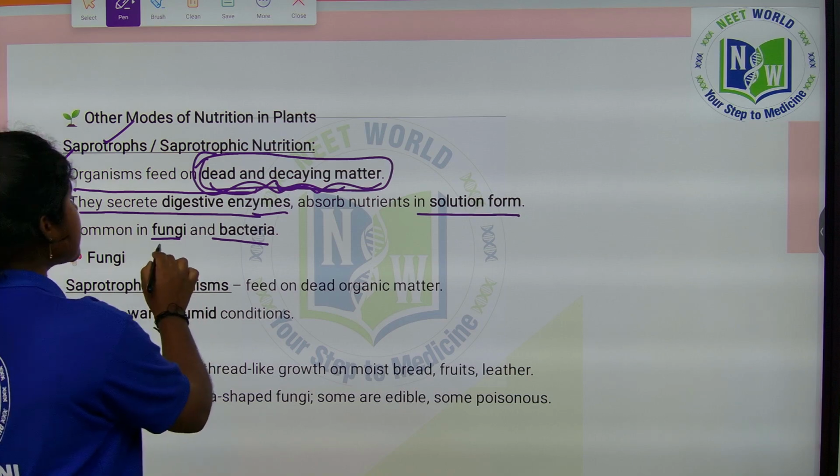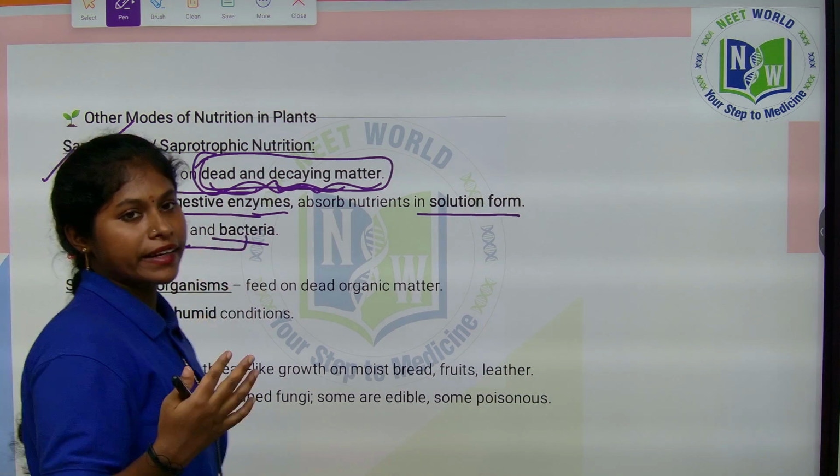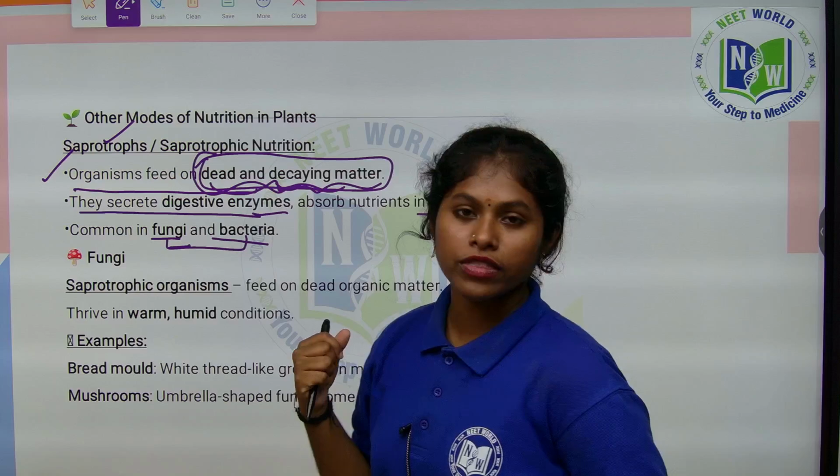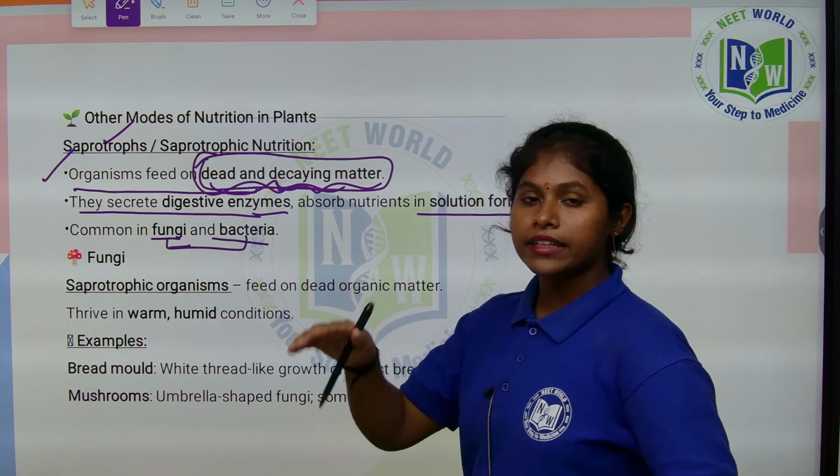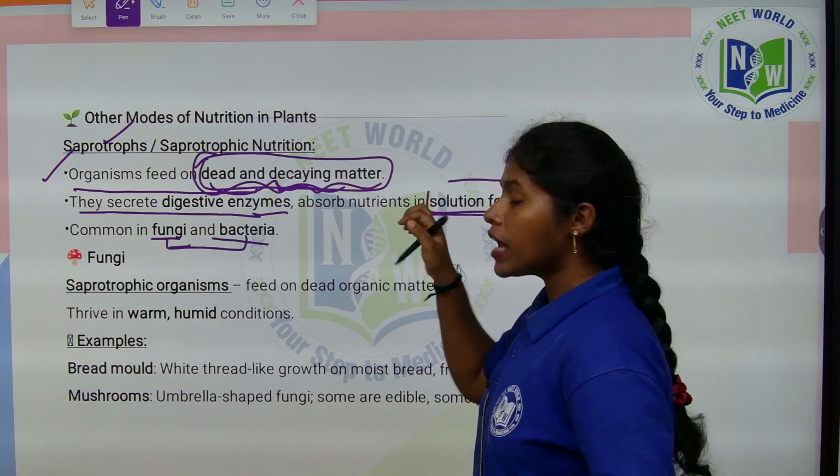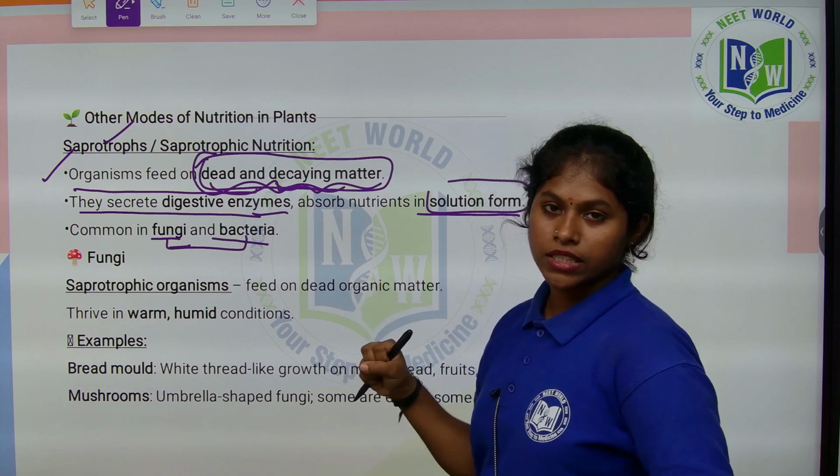So it is exhibited by microorganisms like fungi and bacteria. They secrete the digestive enzymes on the dead and decaying matter, thereby converting it into a soluble form, and thereby they absorb those nutrients, right?